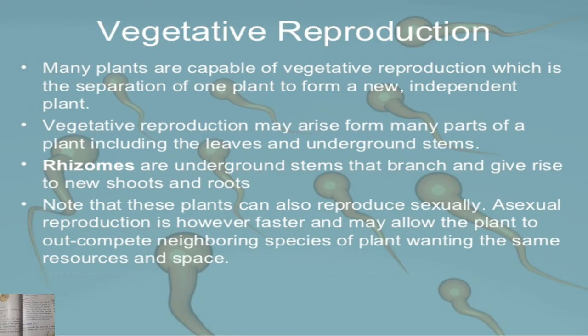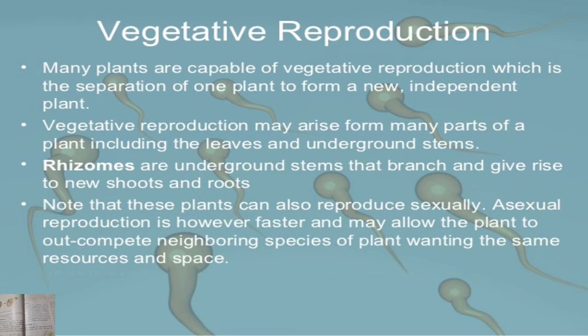From these buds, new plants can arise, and these small plantlets detach from the leaf and mix with the soil. After that, new individual plants will grow from those plantlets. So this is called vegetative reproduction, and the vegetative organ is the buds on the leaf.